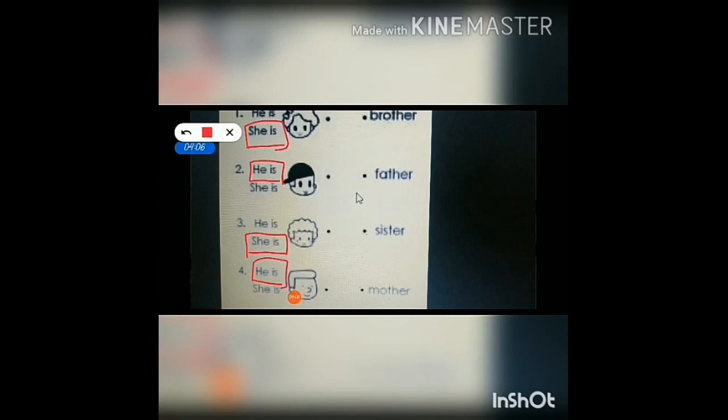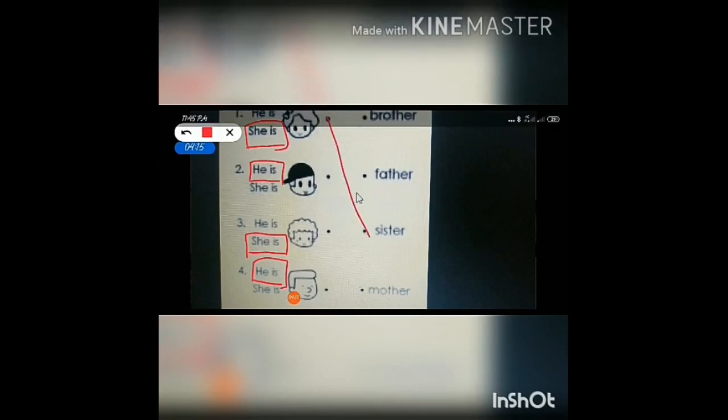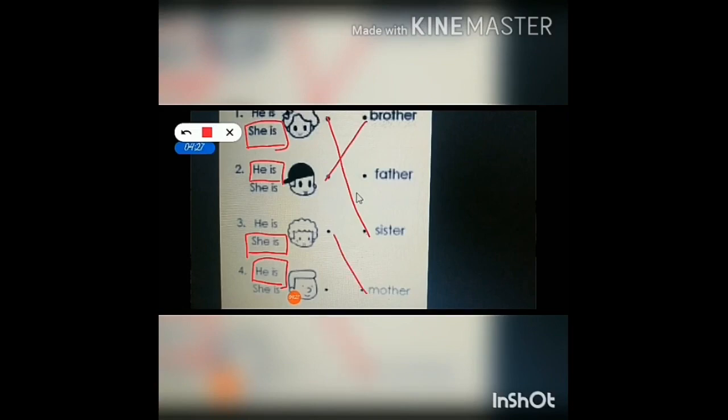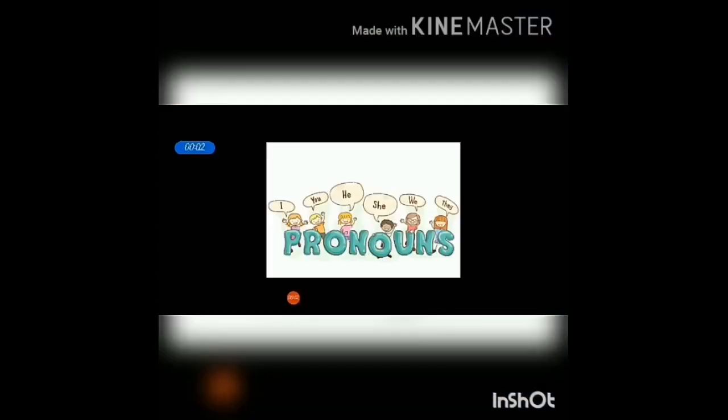So look at the first picture. She is brother? No. She is father? No. She is sister? Yes, she is sister. In the second picture, he is a brother. The third picture is mother. Yes, she is mother. The fourth one is, you are right, dears, father. So he is father. Okay, my dears, I hope you all understand about pronouns.